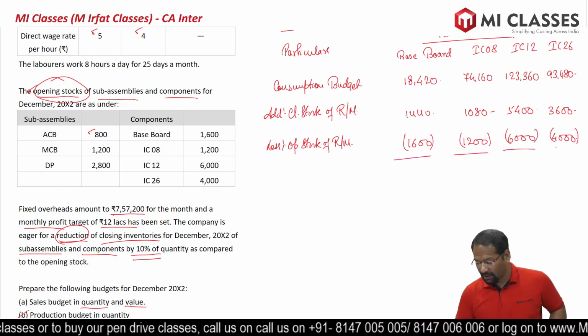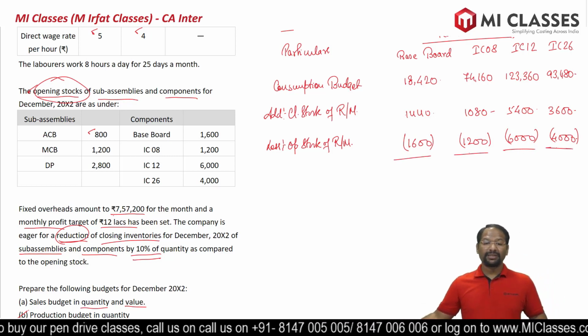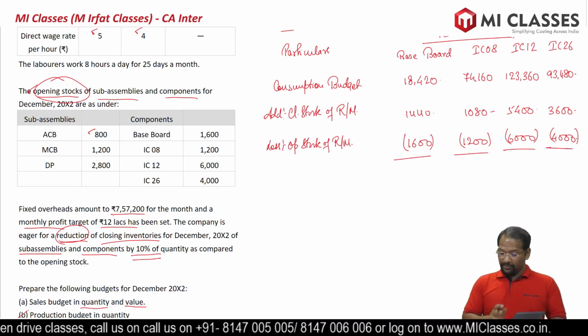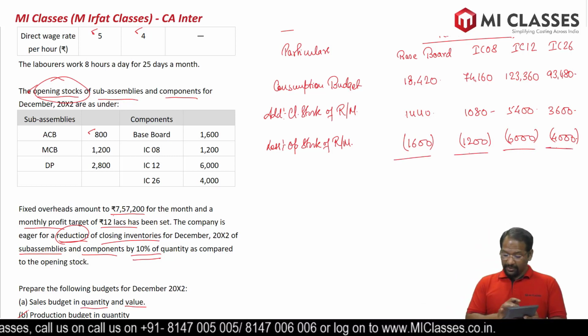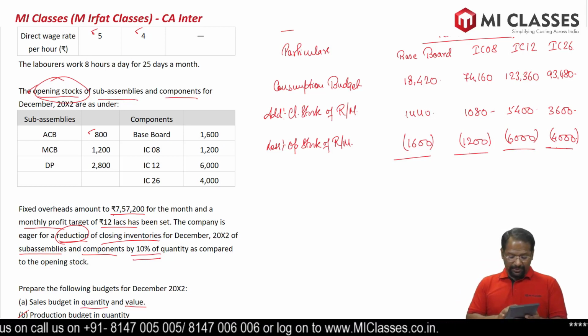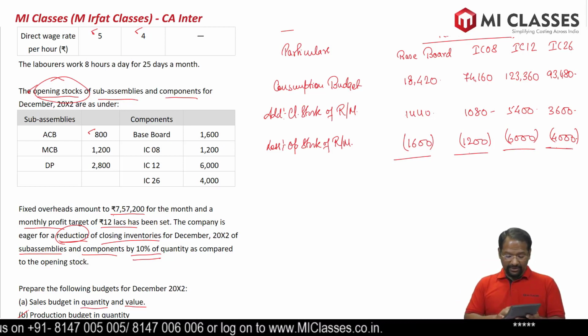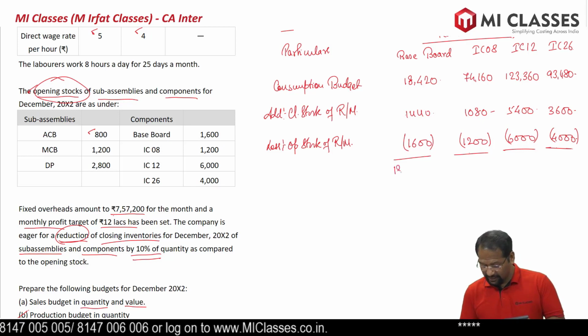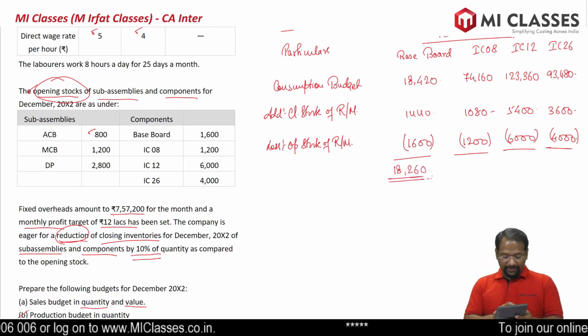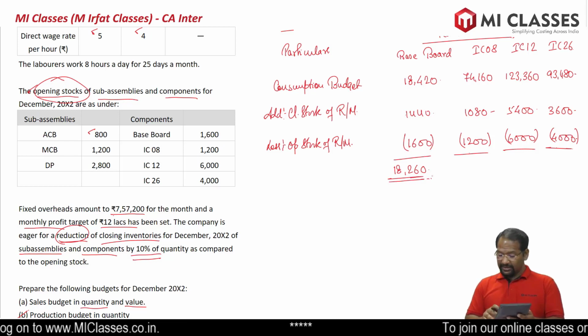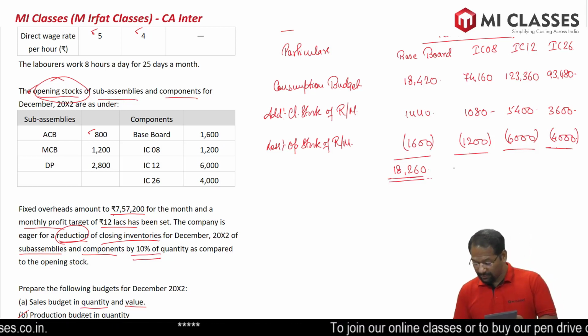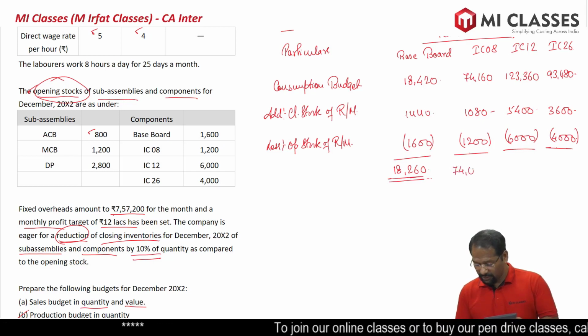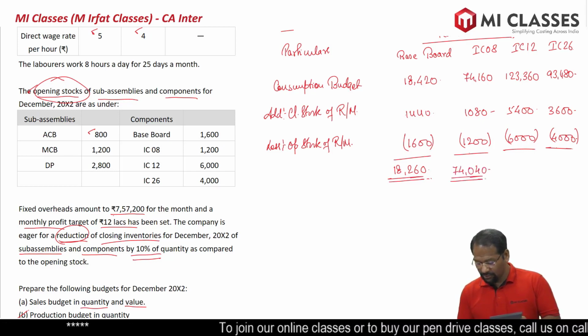Let's calculate our purchase budget. 18,420 plus 1,440 minus 1,600, we get 18,260 units. Next one, 74,160 plus 1,080 minus 1,200, we have 74,040 units.